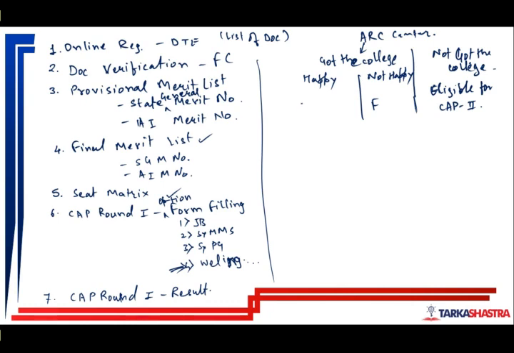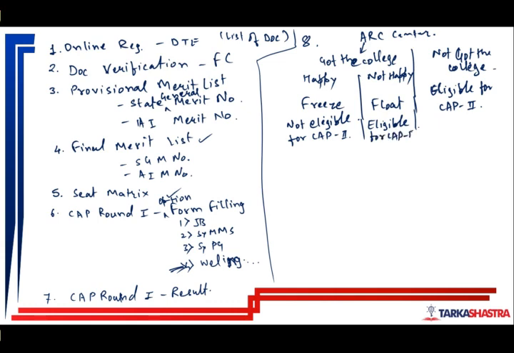If you are happy with your college, you select the option freeze. If you are not happy with your college, you select the option float. Right? So once you freeze the college, then you will have to take admission in that college. You are not eligible for cap round 2. And if you select the float option, then you are eligible for cap round 2. Simple thing. Okay?